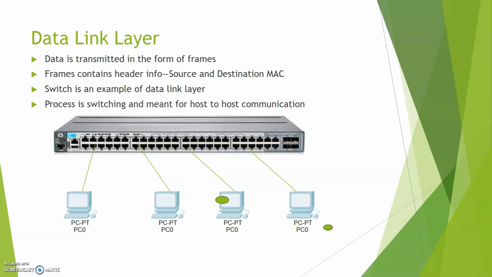So switch, it will learn the frames and it will flood the frame to all other ports except the source port. Now host D will respond to the frame. So now switch has both understanding of source and destination MAC address. So switch always forwards the frames based on the layer 2 information, and it also forwards the broadcast and the multicast address.